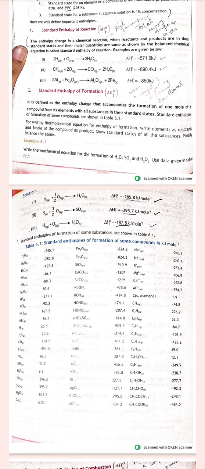So enthalpy change in a chemical reaction when reactants and products are in their standard states, molar quantities are same, and there is some kind of change happening in the heat, their energy changes. So it's a standard enthalpy of reaction.